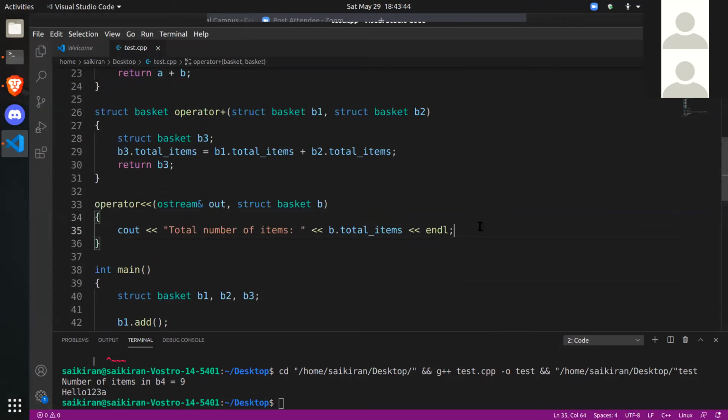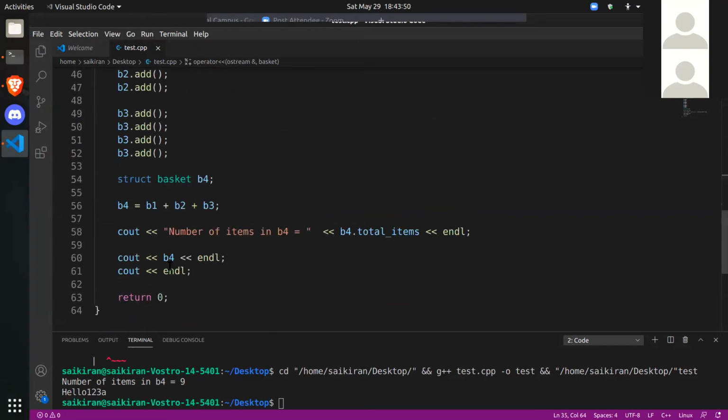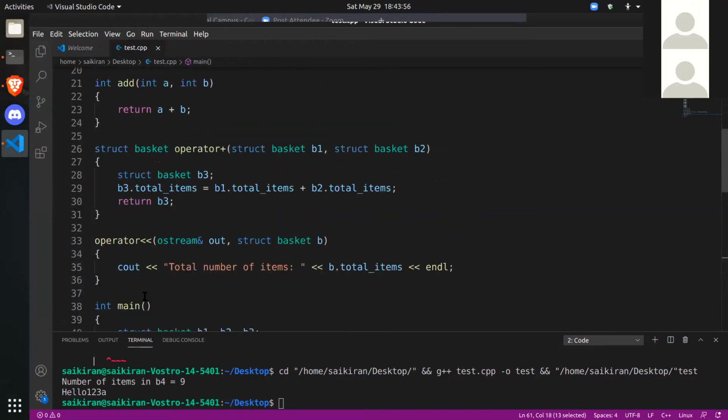Now, what should this return? I want to know from you guys. I want this chain to continue. So this statement should be converted into this statement. So what should this function return? Does anybody have any ideas?